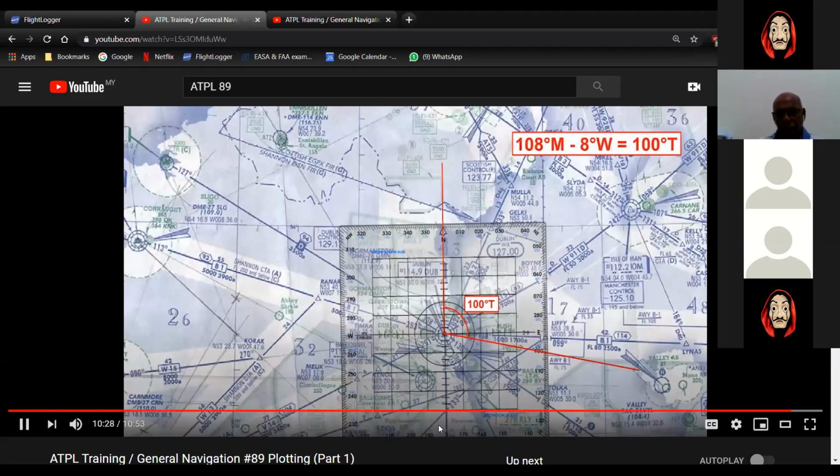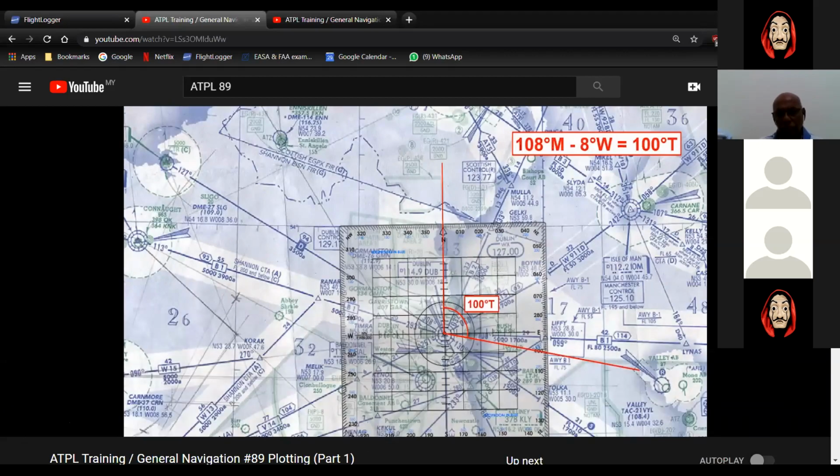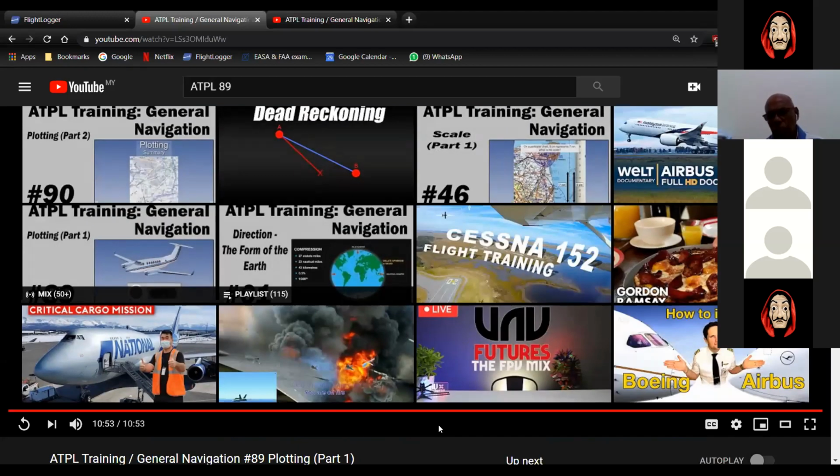Alternatively, you can convert the magnetic radial to a true bearing by applying variation arithmetically, and then plot by lining up the protractor grid lines with the nearest meridian. In this example, with a variation of 8 degrees west, a magnetic bearing of 108 becomes a true bearing of 100. Okay, this part clear? Any doubts so far?